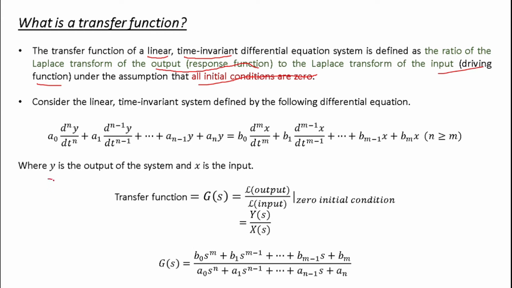Here y is the output of the system and x is the input of the system. If you want to find the transfer function, then just take the Laplace transform of output divided by the Laplace transform of input, as shown right here. The one thing you have to keep in mind is that your initial conditions are 0.